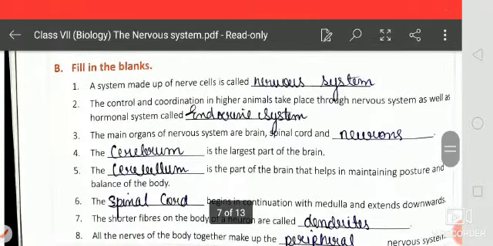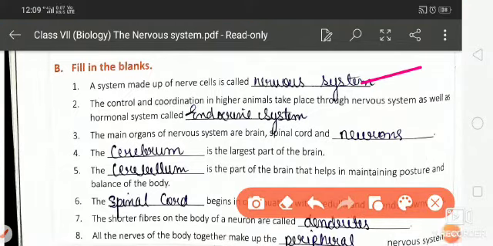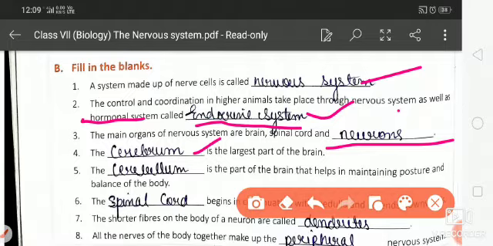Okay. So next one is fill in the blanks. A system made up of nerve cells is called the nervous system, and control and coordination in higher animals takes place through the nervous system as well as the hormonal system. This hormonal system is called the endocrine system. The main organs of the nervous system are the brain, spinal cord and neurons, and the cerebrum is the largest part of the brain. And you know that the cerebellum is the part of the brain which helps in maintaining the body